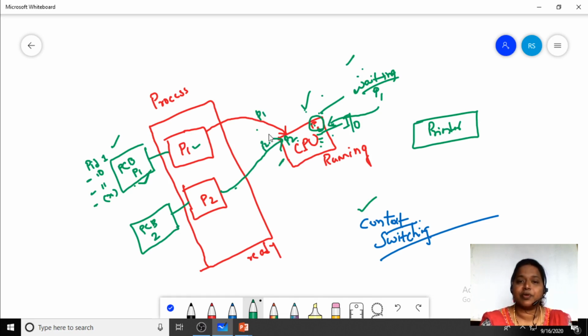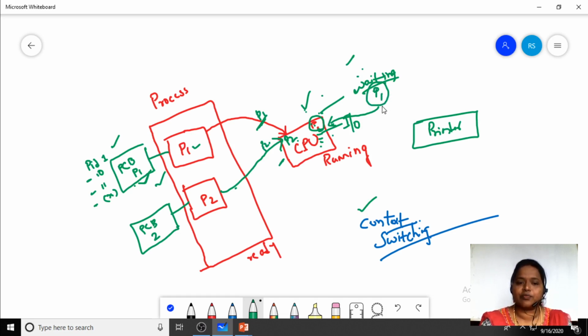What we have done, shifting from process P1 to process P2, we call a context switching. Before a context switch, the process which is going to be shifted has to note or save all the details onto the process control block. That is the reason why we need a process control block. A process control block is attached to each and every process. So when we have done the context switching, all the details are stored in the process control block.